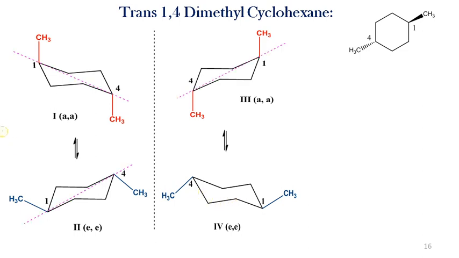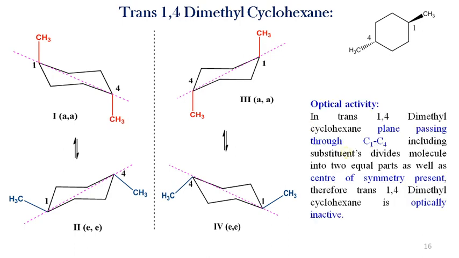That plane passing through carbon number 1 and 4, including both these methyl groups, divides the molecule into two equal parts, and therefore it is optically inactive. That is, the plane passes through carbon number 1 and 4, including the substituents, and divides the molecule into two equal parts, and a center of symmetry is also present, and therefore trans 1,4 dimethyl cyclohexane is optically inactive.